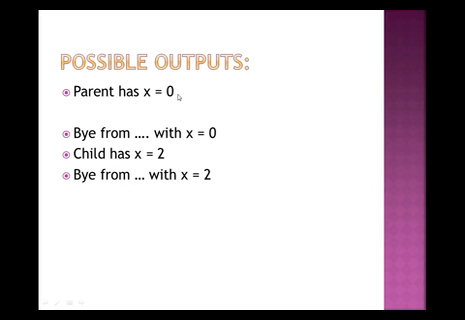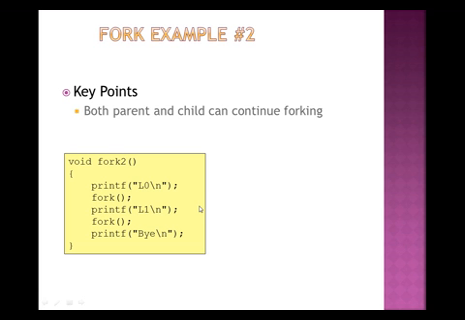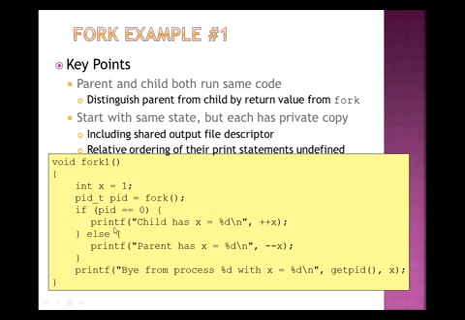So these are the possible outcomes that are available. Parent has x equals 0, bye from with x equals 0, child has x equals 0, bye from with x equals 0. So this is the example of this one.